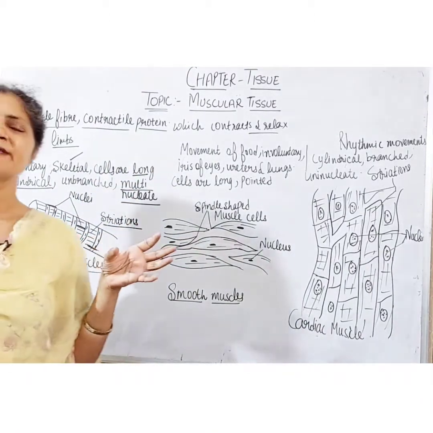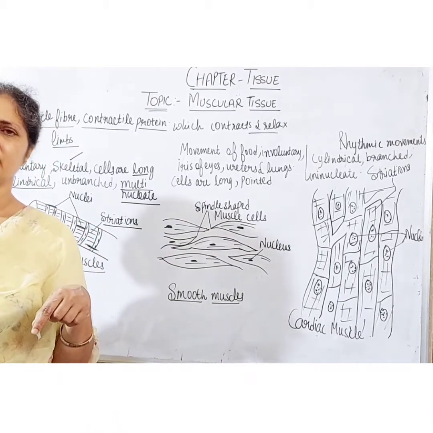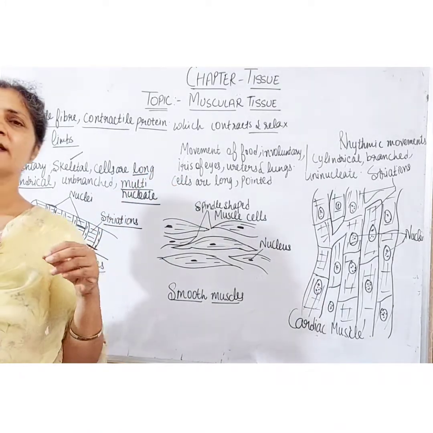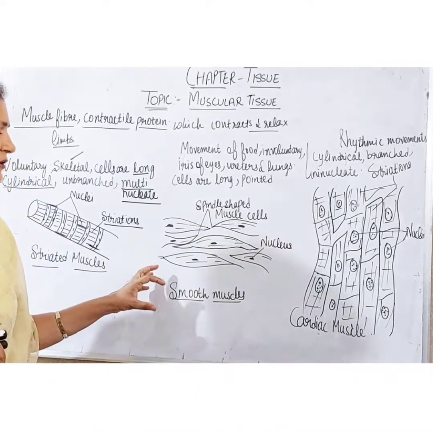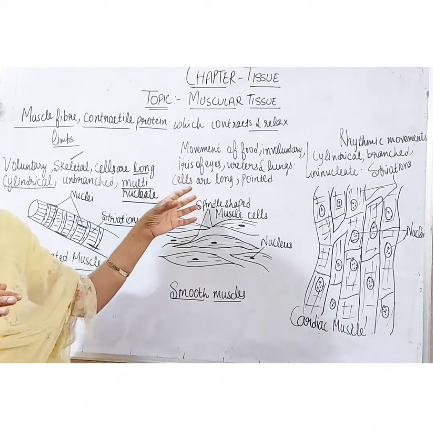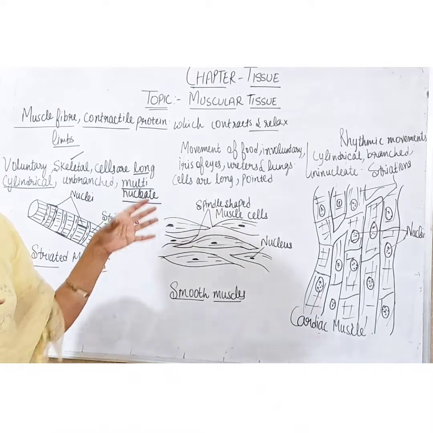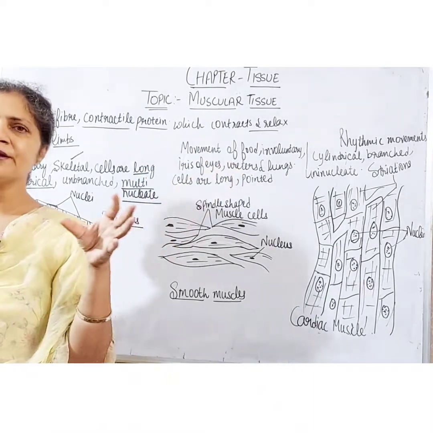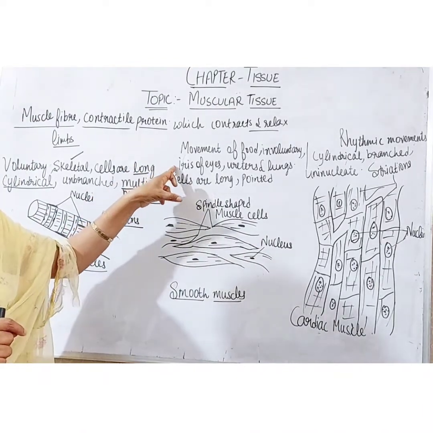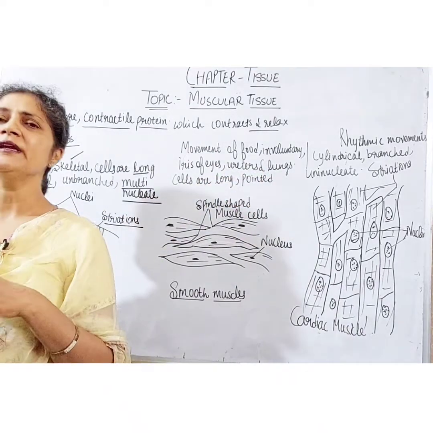Now this next type is the smooth muscles. Smooth muscles are responsible for the movement of the food in our alimentary canal. Right students? The movement of our food in the alimentary canal is due to which muscle? That is due to the smooth muscles. It is also responsible for the flow of the blood. So this is the involuntary type of muscles because the movement of food and blood does not depend upon our will. They are also present in the iris of eyes, ureters and bronchi of the lungs.